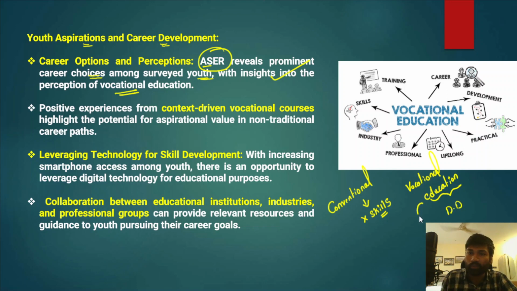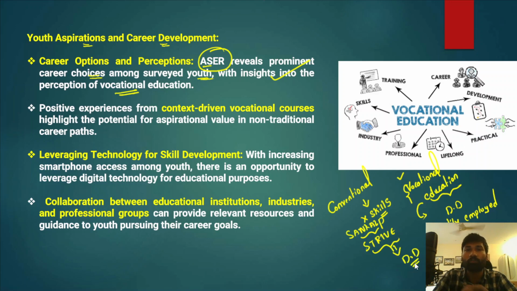And those students who are engaged in vocational education can also be readily employed. And that is how we need to nurture students to take up vocational education. In India, we have programs like Sankalp and Strive that were launched by the government of India to promote vocational education and training. So that helps in better utilization of the existing demographic dividend of our country. In a similar sense, the Annual Status of Education Report has also emphasized vocational education.